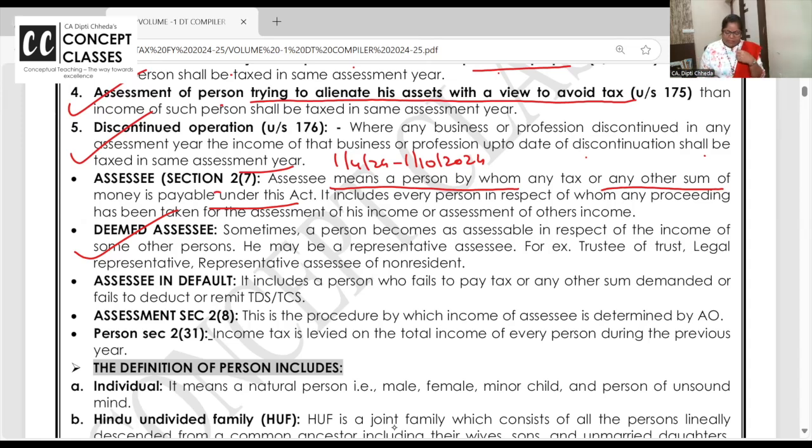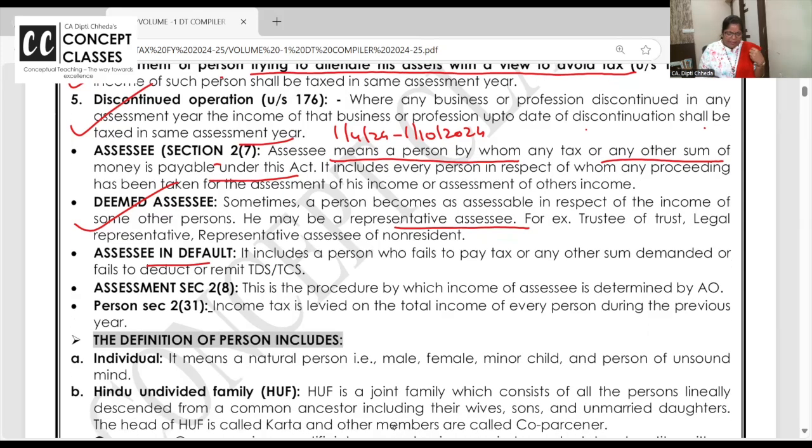So deemed assessee, representative assessee, or assessee in default. You are not ready to pay tax. The department has given you an order: this is your income, this is the best judgment, this is the tax. So you are an assessee in default unless you clear the tax. An assessee is any person who is liable to pay the tax.